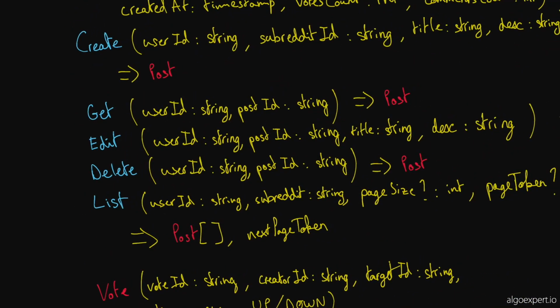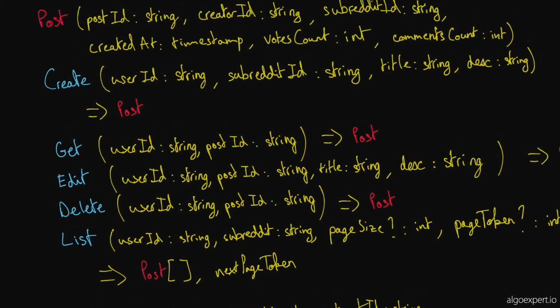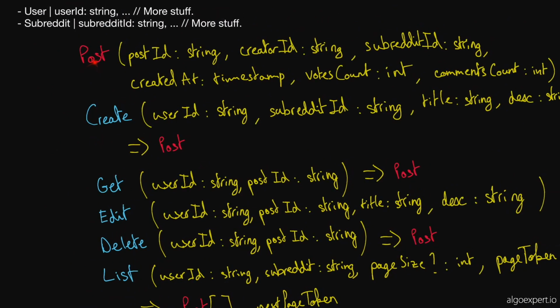So I think maybe what makes the most sense is what you hinted at. You said, does it live on a vote call or on the respective post and comment call? Maybe it lives here. So maybe a post also has something like has my vote or current vote as a parameter, and the backend generates that when you get a post or list posts.